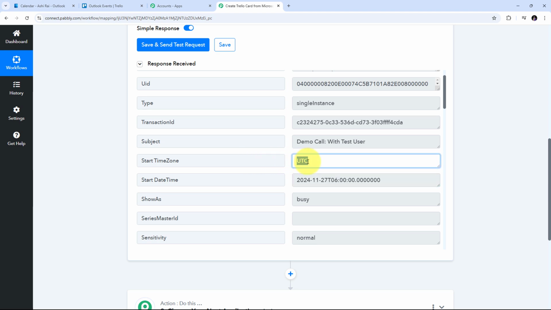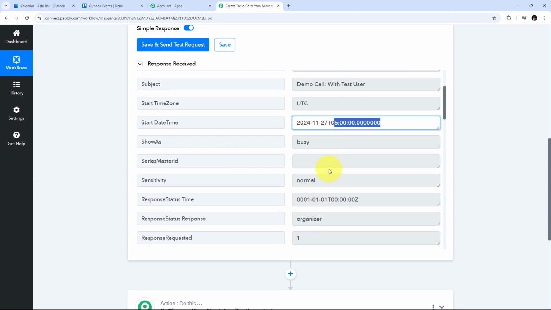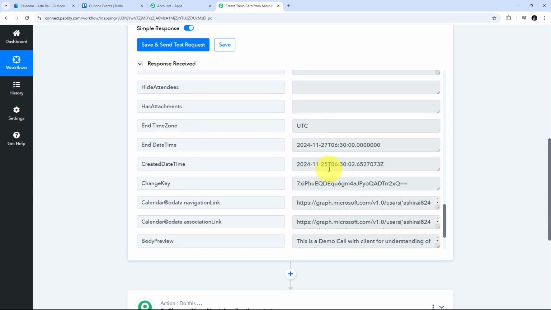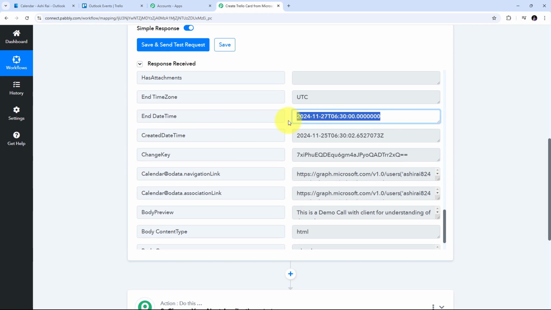So this is my time zone, that is in UTC time zone. Also I have the date and the time. So my date is 27th of November 2024, and I have this different timing here because this is in UTC time zone, and I have created my calendar event in Asia Kolkata time zone. Also in this, I'm going to scroll down and I have all these other details, like I have the end date and time. Also I have the end time zone.